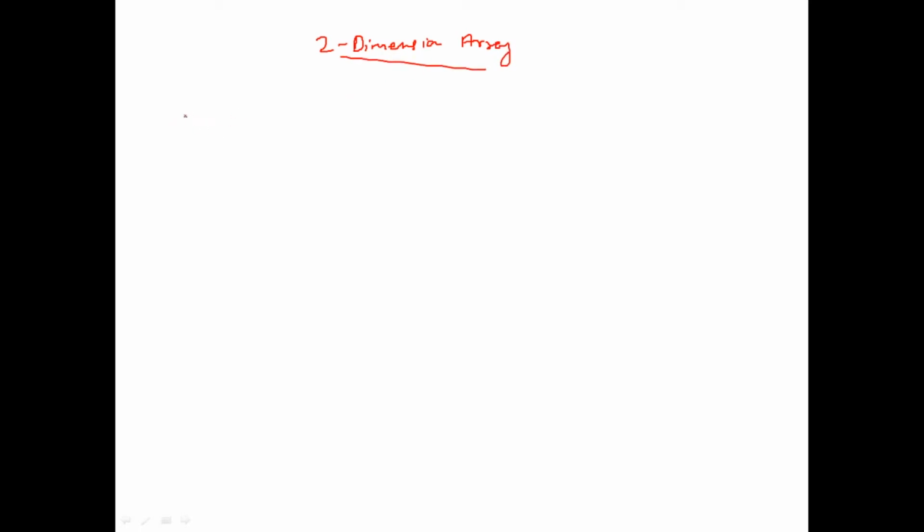Suppose I declare int, and for 2D there will be two brackets, and roll, or whatever name you want, just array, right? Because this time we have nothing with a 2-dimension roll number, there is no such present.